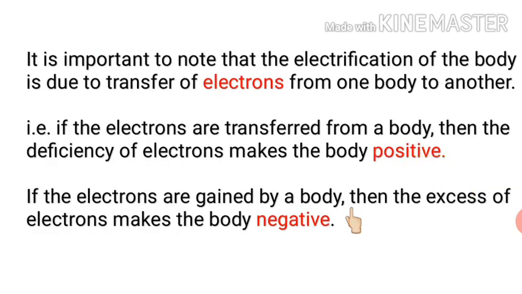Now it is very important to note that the electrification of the body is only due to transfer of electrons from one body to another. Transfer of electrons is the only reason that the body is acquiring some charge. And if a body is losing electrons, then there will be deficiency of electrons in that body and the body will become positive. And if a body is gaining electrons, then there will be excess number of electrons and the body will become negative.